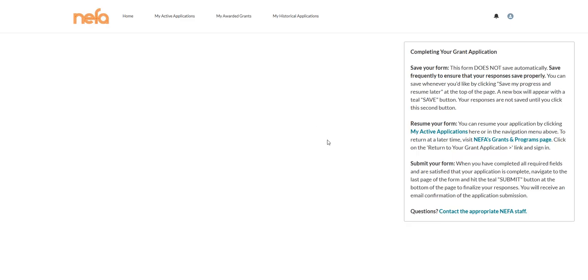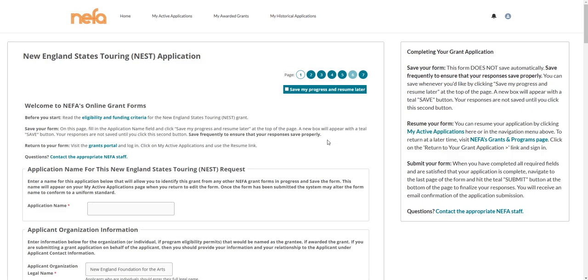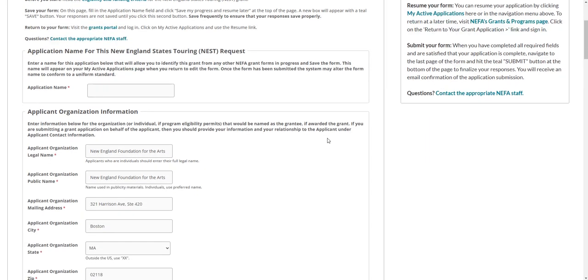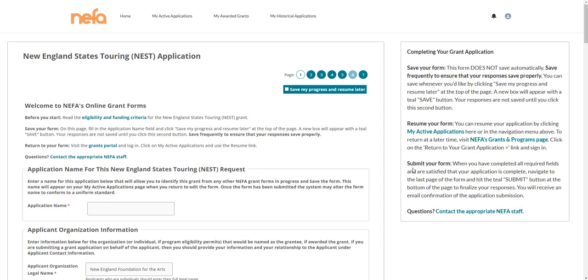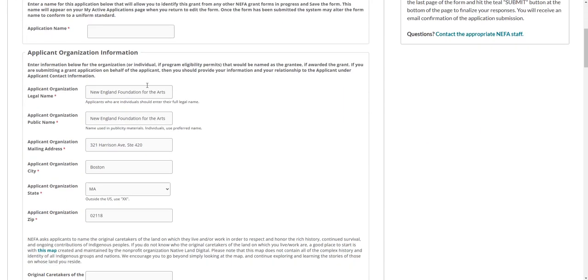The application form will guide you through the required and optional questions that will help our grant reviewers make a decision on whether your application will receive a grant. Please read the instructions in the right-hand panel carefully before you begin. Make sure you have checked the eligibility and funding criteria of the grant to which you are applying before completing the application. Notice that some information from your registration is automatically pre-filled in the application. You can overwrite this if you'd like, or leave it if it is correct.